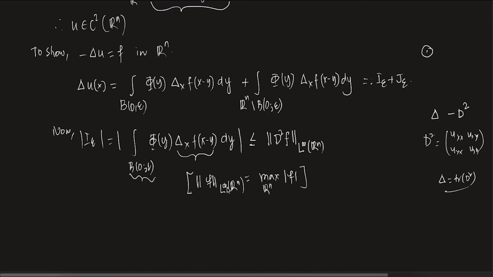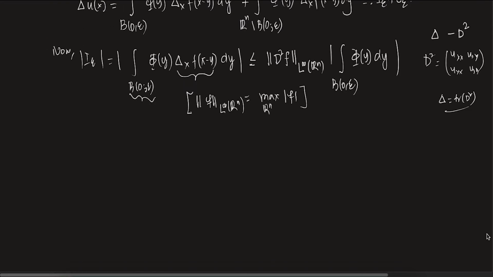Here the maximum exists. Please remember, f is in Rn, but the maximum exists because f is in Cc, with compact support, so the maximum is attained. Otherwise you just write it as the supremum. So I take the maximum of D2f and put it outside. Now I am only left with phi of y dy over B0 epsilon, the mod of this thing. Now let's do this part.